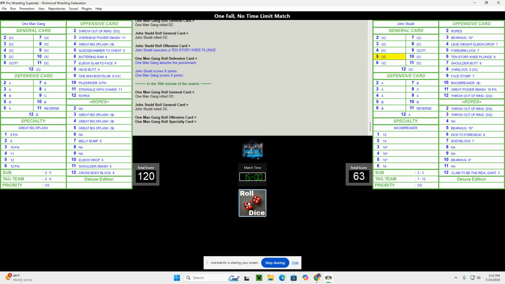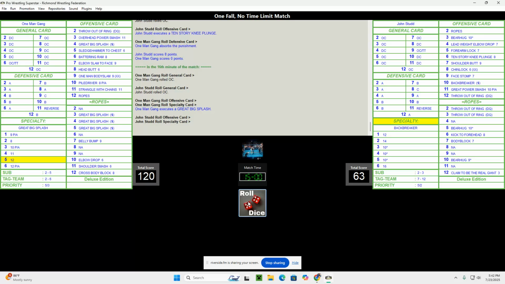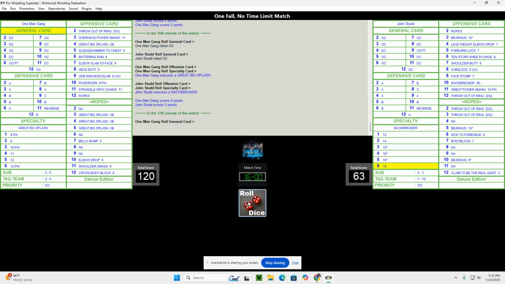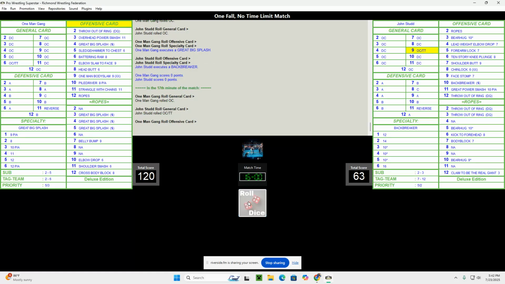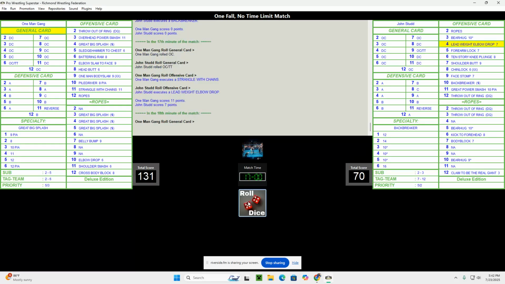Both men on the offensive. Great big splash from One Man Gang. And John Studd is also going for his backbreaker. Both men going for their specialties. And they got canceled out. Strangle with chains. Oh, man. Okay.